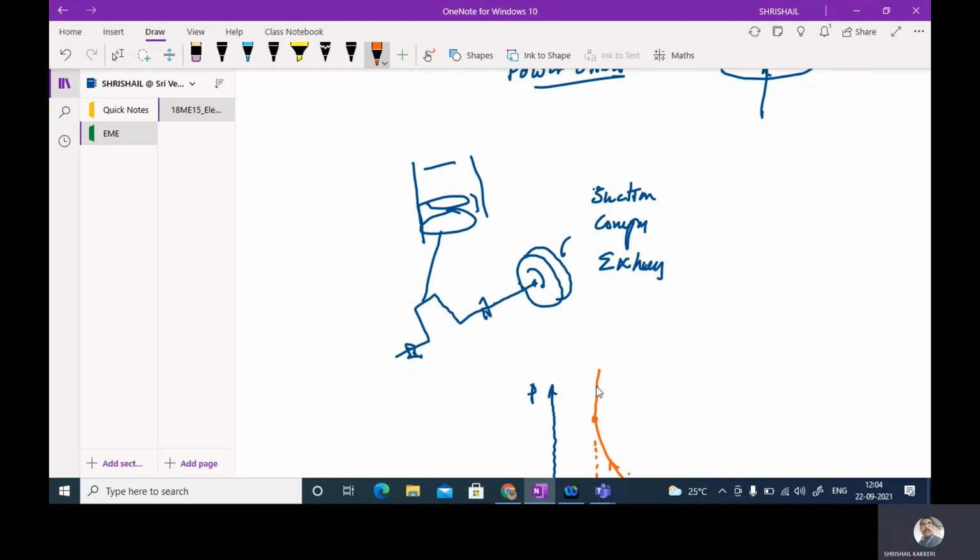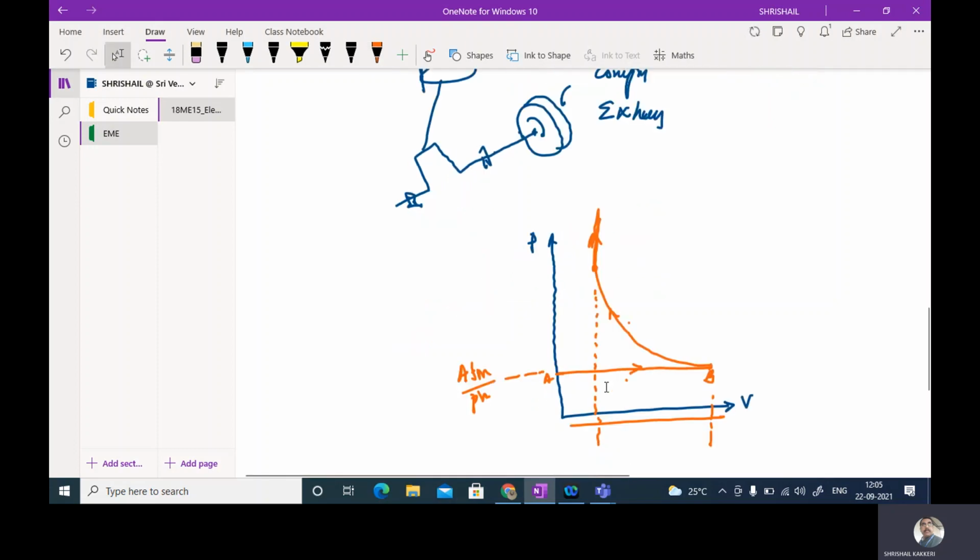The spark plug will develop the spark, and again the pressure will be increased, and the combustion will take place. The combustion starts here, and more or less the combustion will start at constant volume, so these engines are called the constant volume cycle engines. These petrol engines are also called constant volume cycle engines, and this combustion can be shown by the line CD. And now, at the end of this, both the inlet and the exhaust valves are closed.